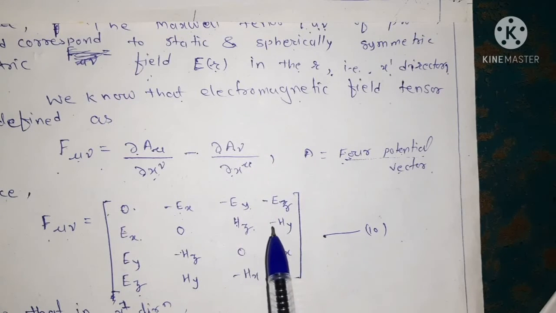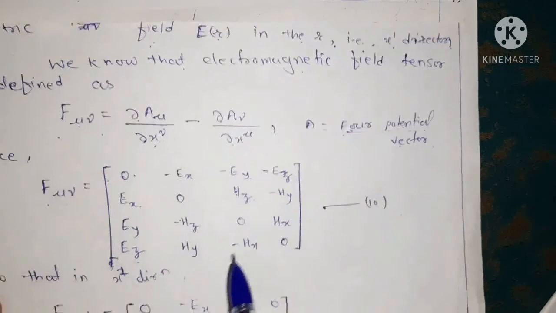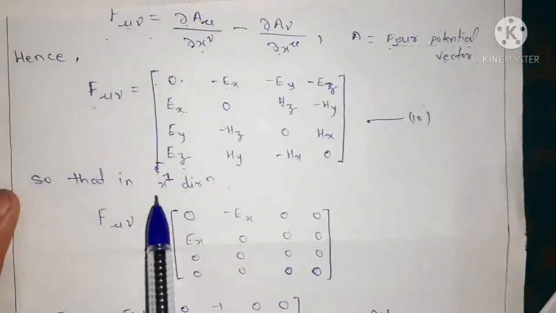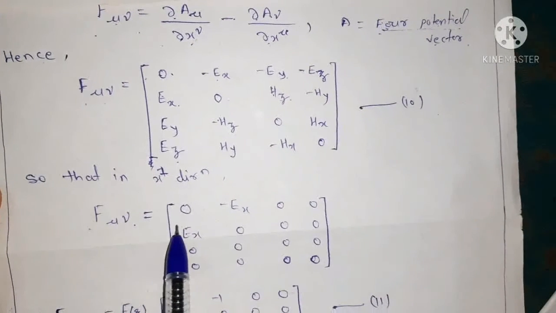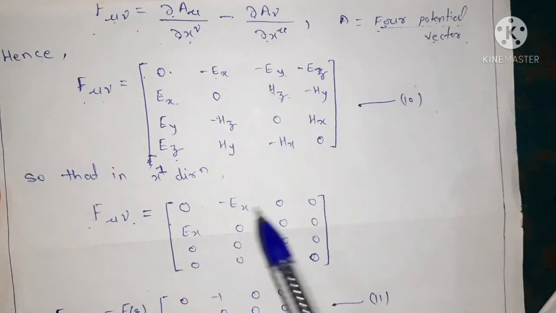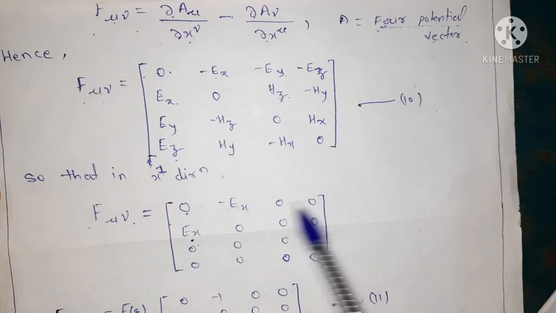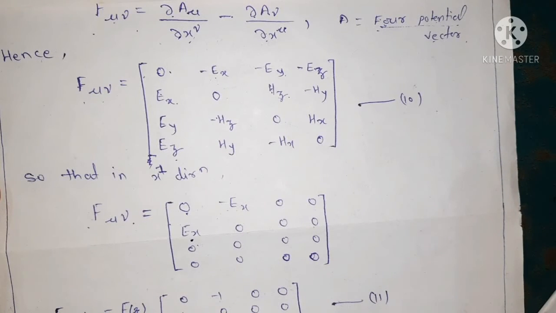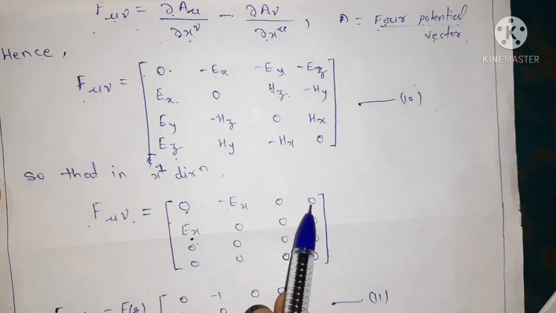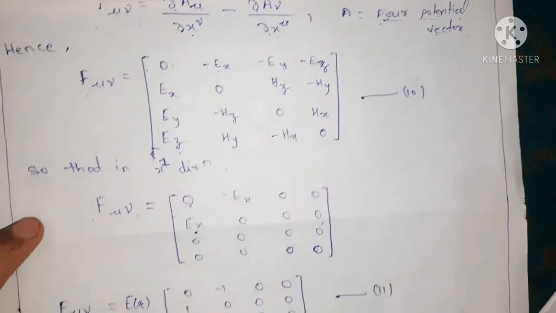So we take Hy, Hz all equal to 0. Okay, so in the x1 direction we have F mu nu, since all others are 0, only the x component, minus Ex and here Ex, and all other matrix elements are equal to 0, right?